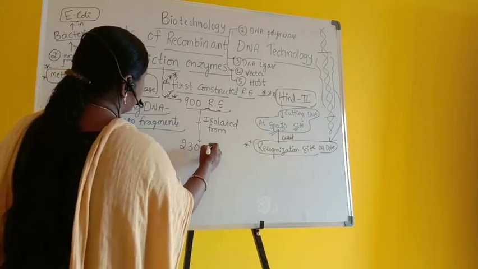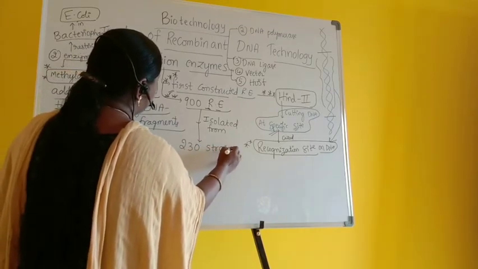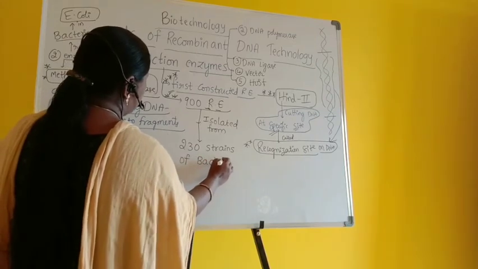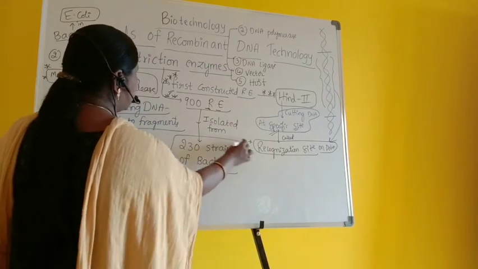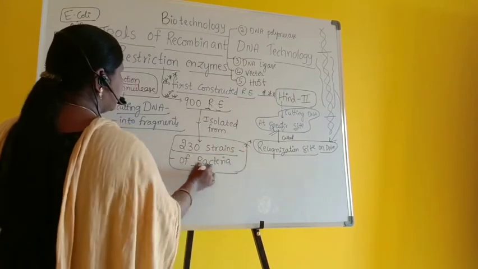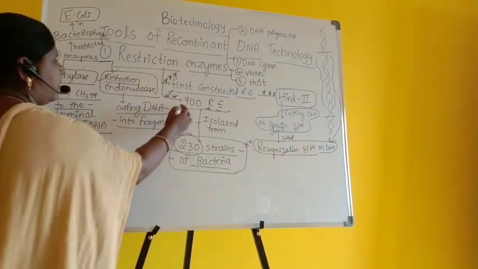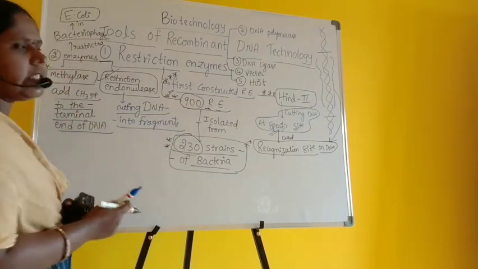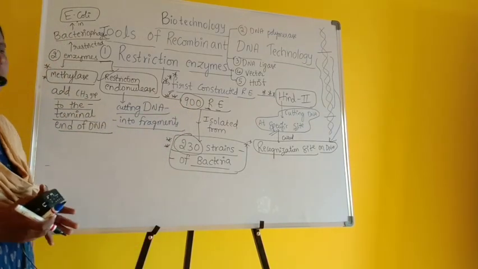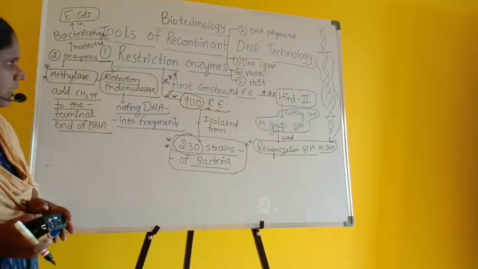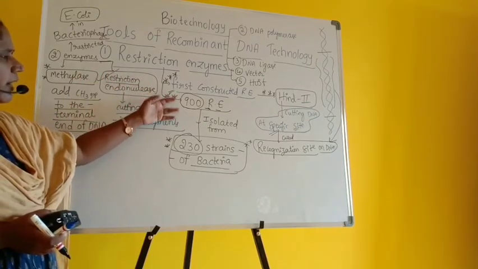230 strains of bacteria, 230 different strains of bacteria. So restriction enzymes are extracted from the prokaryotic cell, that is, bacteria. So these numbers are quite important for all of us to remember. In genetic engineering and biotechnology, we keep discovering different types of restriction enzymes from different types of bacteria.